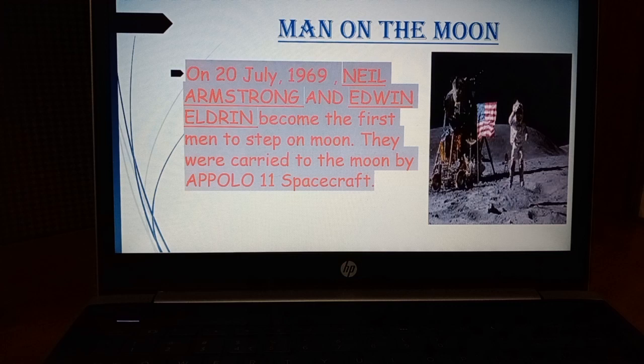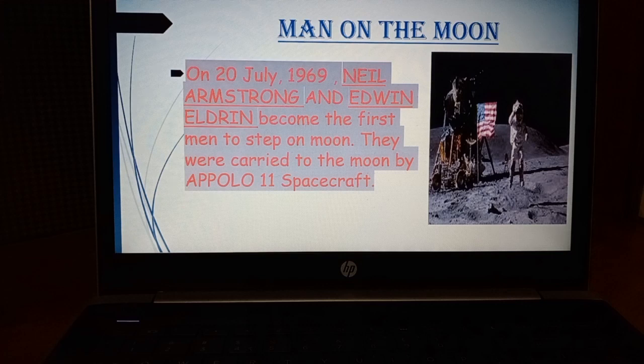Human beings made many attempts, but for the first time the Russians were able to send a living organism, a dog, to the outer atmosphere, that is, into space.